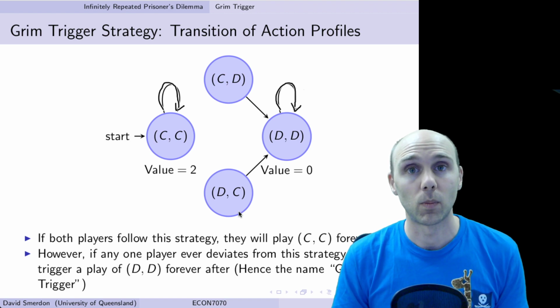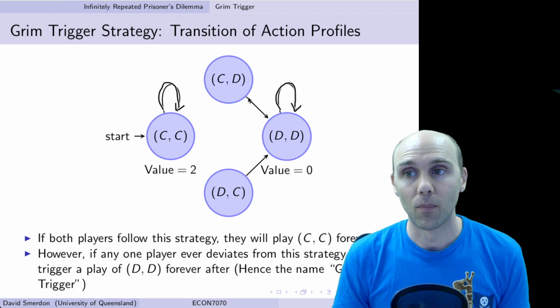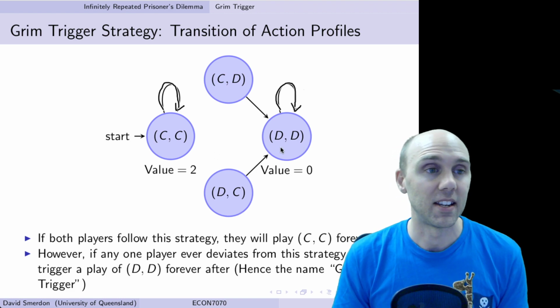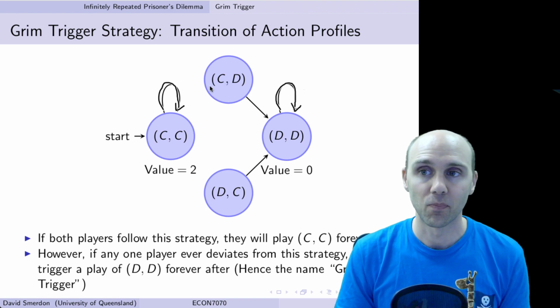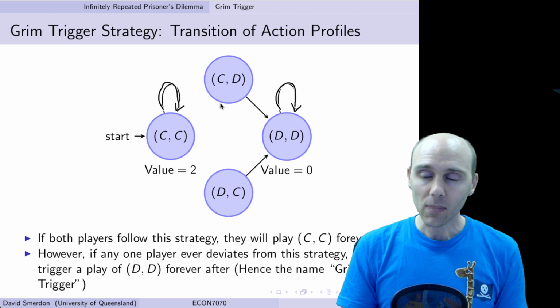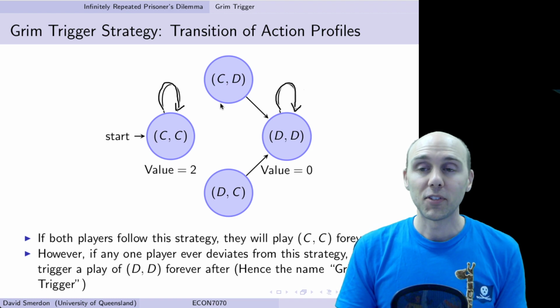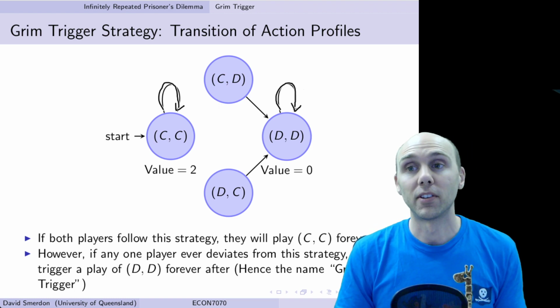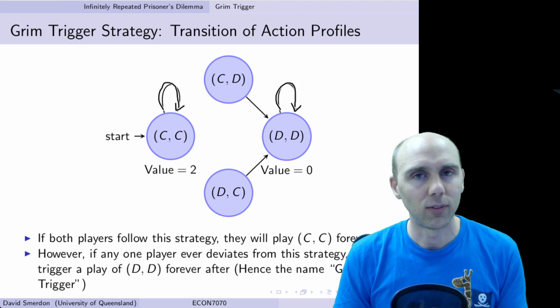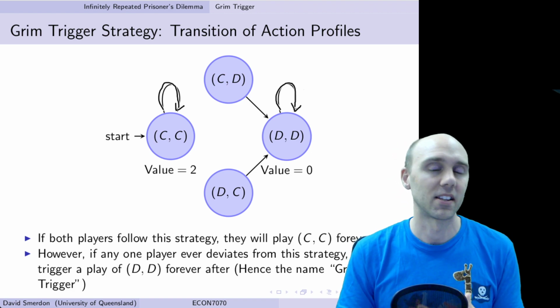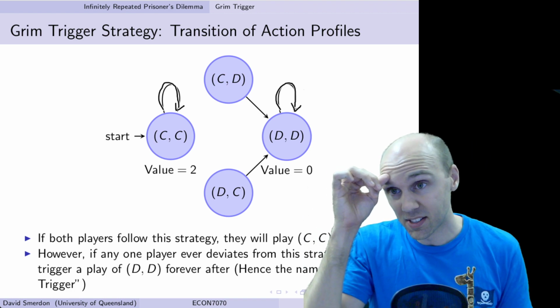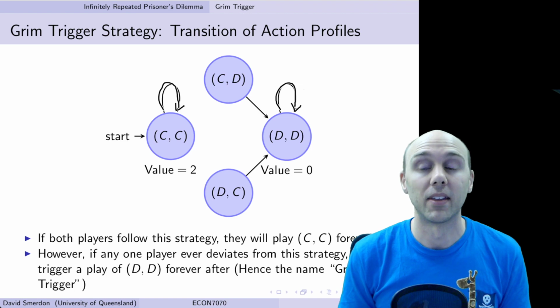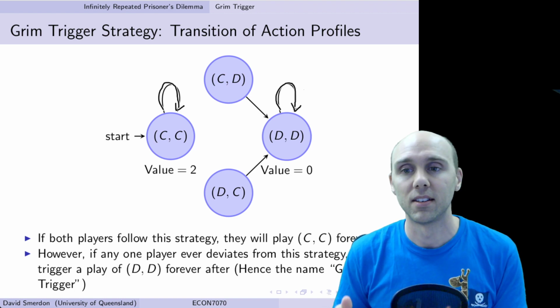So we will always go to DD from either of these mixed areas. The reason is that if someone has defected, then I'm going to defect forevermore. Even if you change back to C for some reason, it doesn't matter. You screw me over once, that's it. So for that reason, CD and DC both in the next period move us to DD.